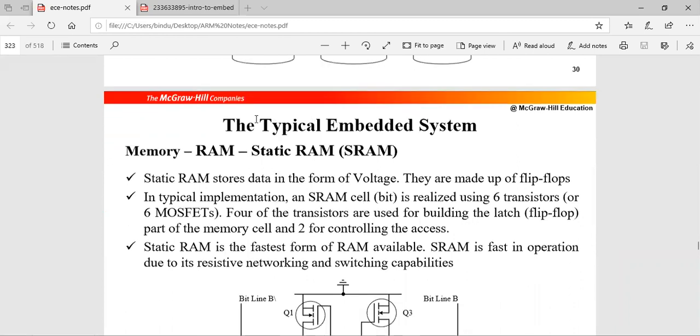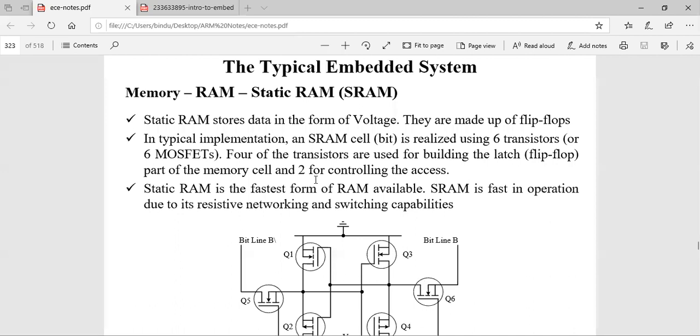And this SRAM is explained using 6 transistors. This is the 6T design in an SRAM cell. Okay, 6 transistors, 6 MOSFETs. It can be enhancement type or depletion type MOSFETs.